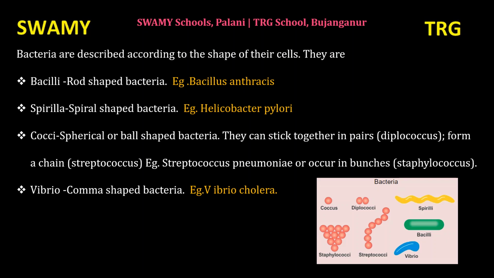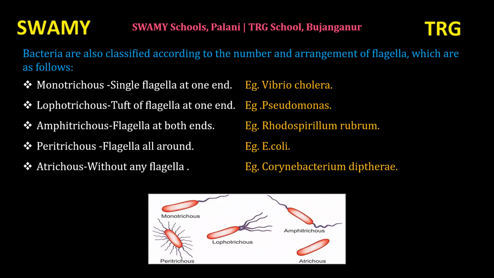Next type is Vibrio, comma shaped bacteria. Vibrio cholerae, the bacterium that causes cholera disease, is comma shaped. Bacteria are also classified according to the number and arrangement of flagella. Flagella is the locomotory organ of bacteria. Bacteria move from place to place with the help of flagella.